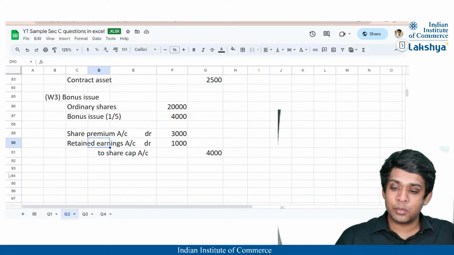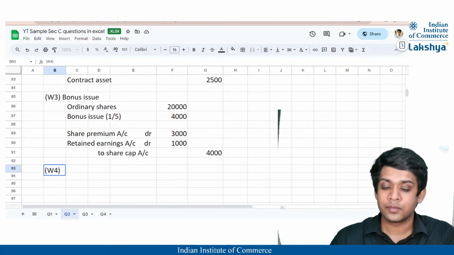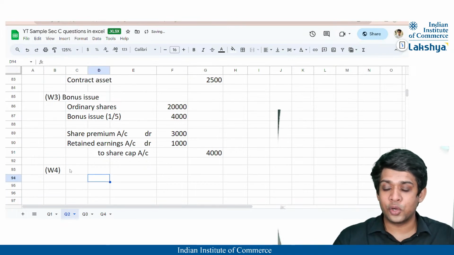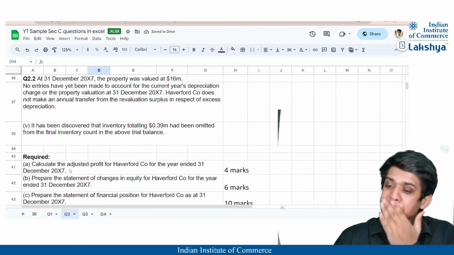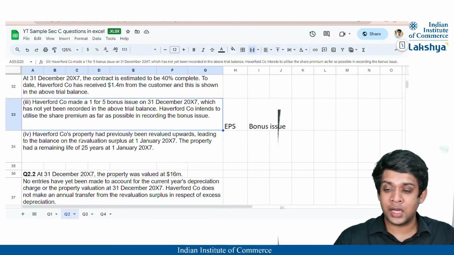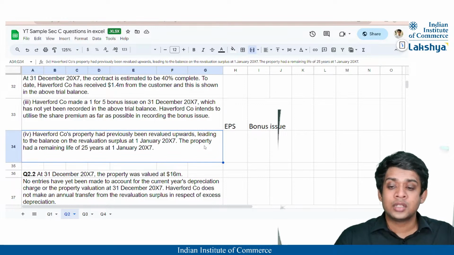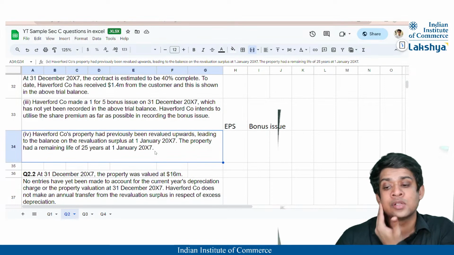Now moving on further with any other adjustments which are pending. Working note 4, I'll just prepare. Okay, now we are done with adjustment number 3. Let us look at adjustment number 4. Haverford's company property had previously been revalued upwards, leading to a balance on revaluation surplus on 1st January 2007. The property had a remaining useful life of 25 years on 1st January 2007.